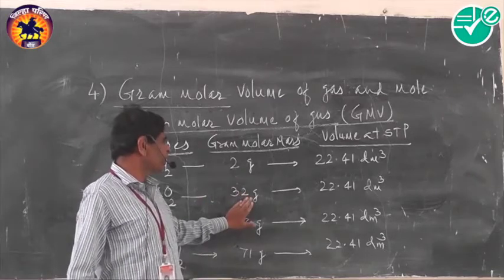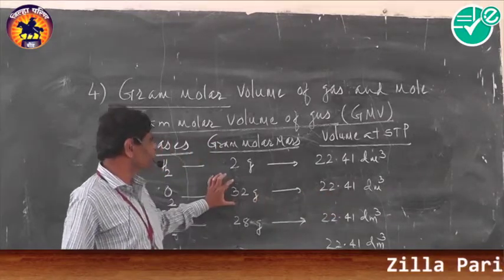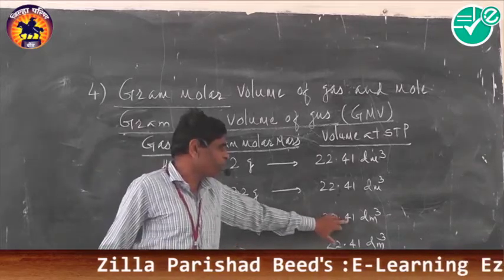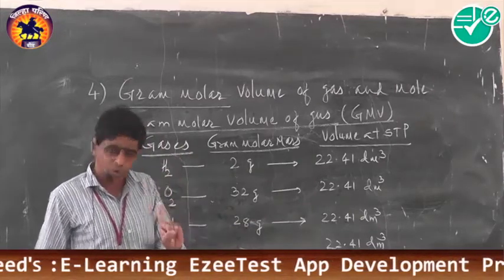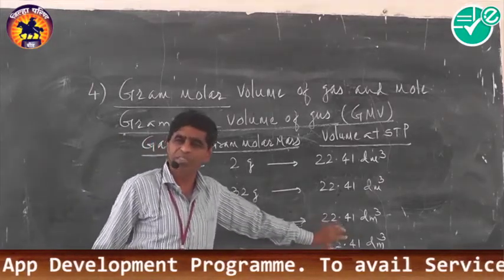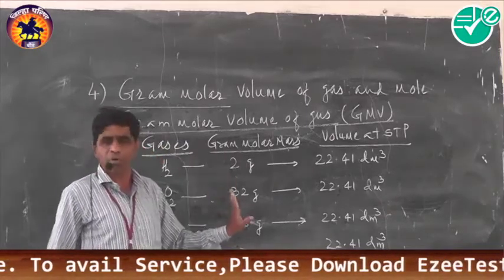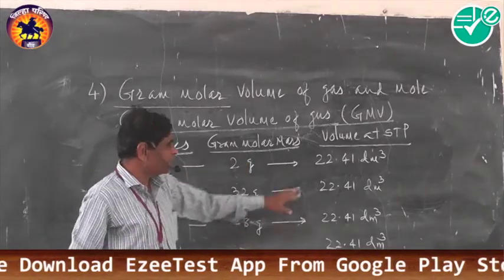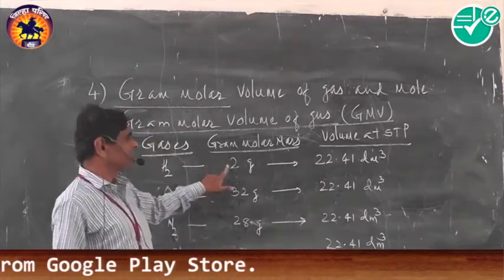Now here 32 gram oxygen occupies 22.4 decimeter cube volume, and thus 32 gram oxygen is considered as 1 mole. 28 gram nitrogen also occupies 22.4 decimeter cube volume at STP, and thus 28 gram of nitrogen is considered as 1 mole. Whereas 71 gram chlorine also occupies 22.4 decimeter cube volume at STP, and thus 71 gram chlorine is considered as 1 mole. And thus remember, the amount of gas which occupies 22.4 decimeter cube volume at STP is considered as 1 mole.